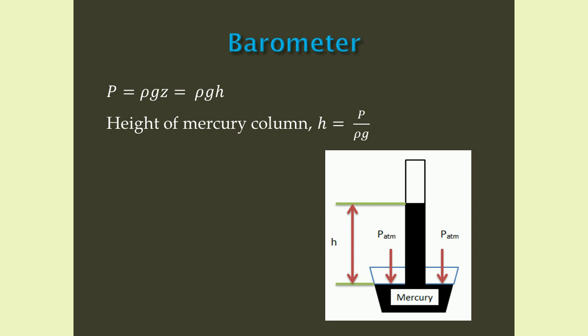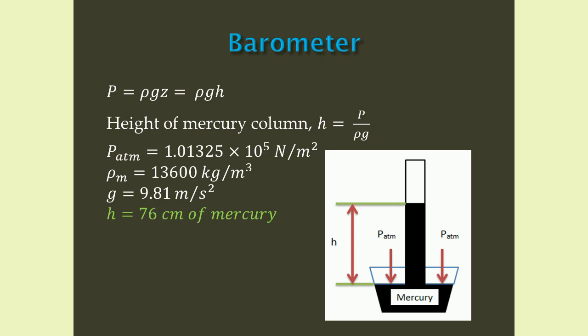And we know the value of atmospheric pressure. It is 1.01325 into 10 raised to 5 Newton per meter square. And density of mercury is 13,600 kg per meter cube. And the value of g is 9.81 meter per second squared. When we substitute these values, we will get h as 76 cm of mercury. Therefore, we can say 1 atmosphere is equivalent to 76 cm of mercury.